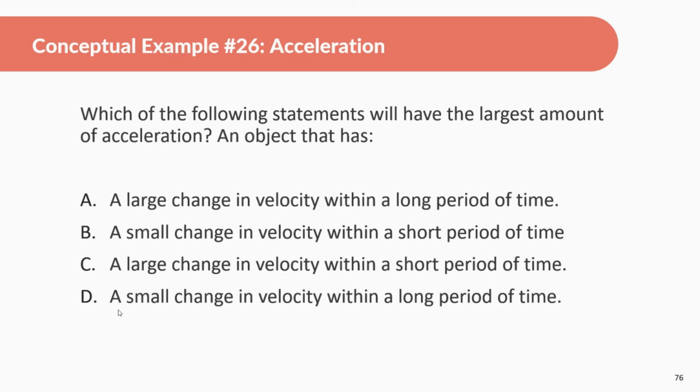Okay. Which of the following statements will have the largest amount of acceleration? A, an object that has a large change in velocity with a long period of time, B, a small change in velocity with a short period of time, C, a large change in velocity with a short period of time, D, a small change in velocity with a long period of time. So remember, acceleration is equal to the change in velocity over time. So what would be optimal to make this acceleration the highest it can be is if this change in velocity is very high, and this time is very low. Okay, so it's going to be option C.